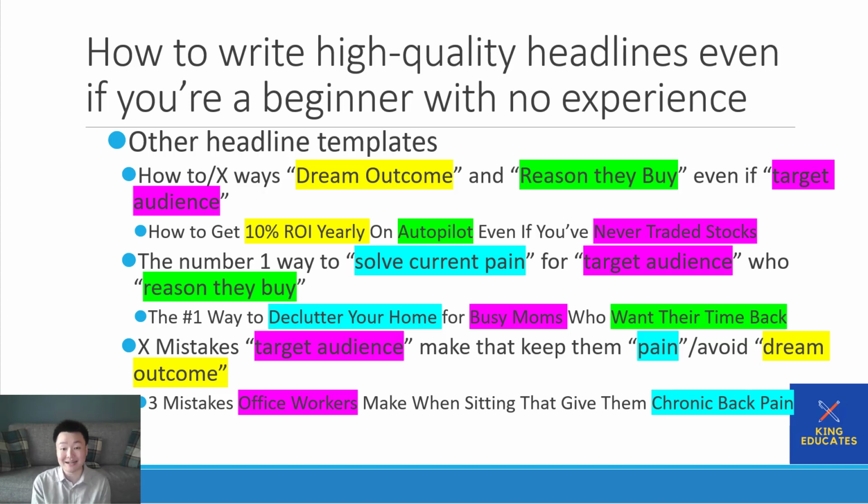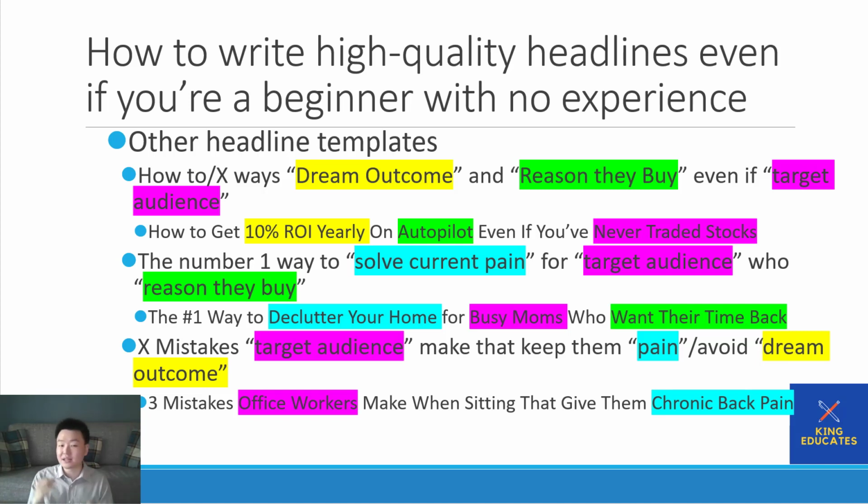It comes to you on autopilot, even if you've never traded stocks, right? So this is a specific characteristic about the target audience. It's actually one of their obstacles, right? I've never traded stocks. How am I gonna ever make money with stocks? I don't have experience, right? This is a characteristic of the target audience.